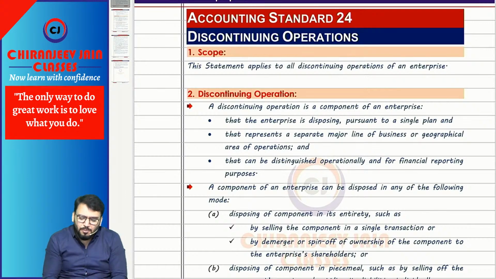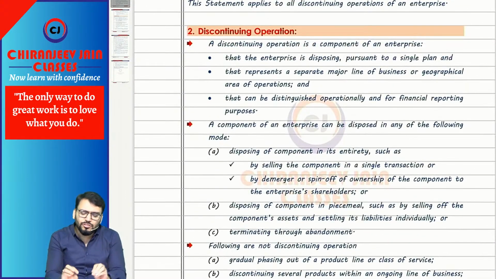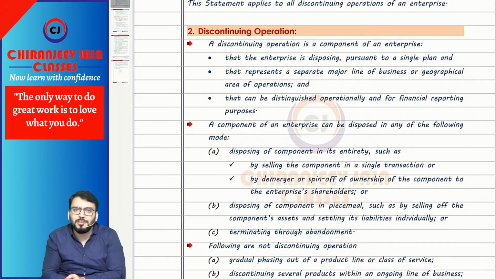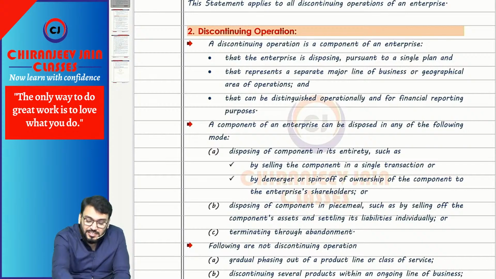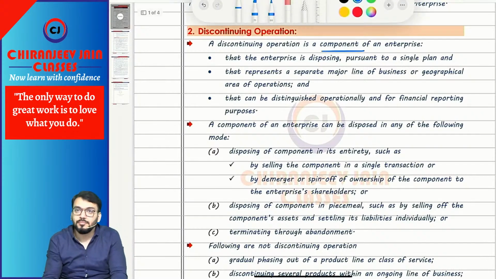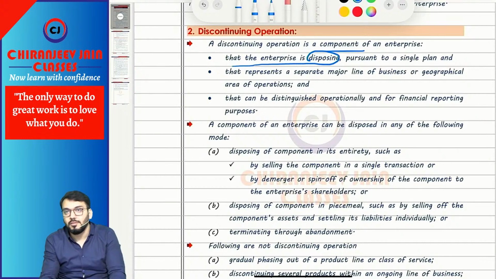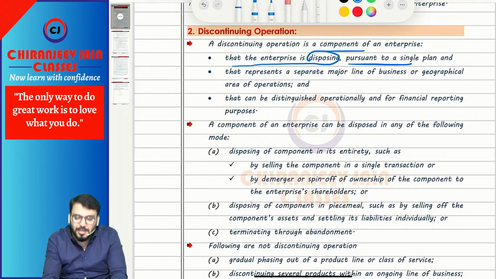Now, from this chapter's point of view, normally they will ask a question. One popular question is whether it is a discontinuing operation or it is not a discontinuing operation. So for that you need to understand the meaning of discontinuing operation. A discontinuing operation is a component of the entity that the enterprise is disposing of pursuant to a single plan.